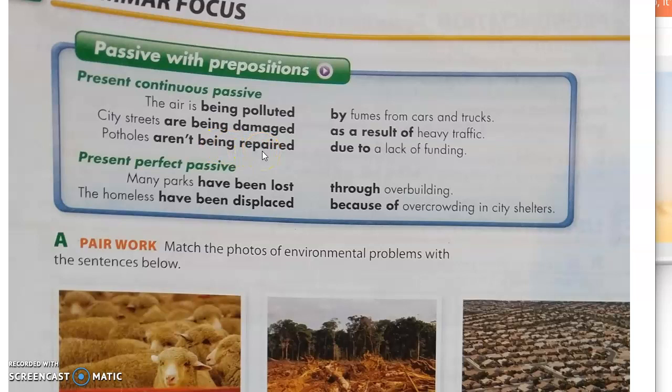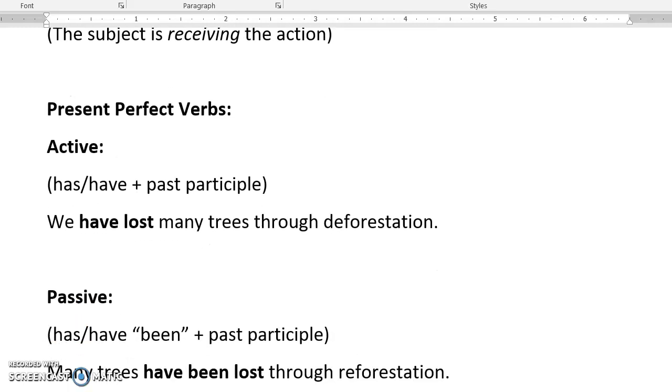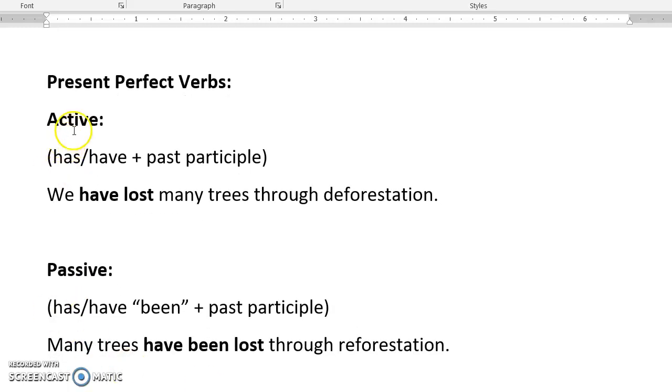Okay, so let's see how to make the present perfect passive. Just to review, present perfect verbs in the active tense use the helping verb has or have, singular, plural, plus past participle. Now we use present perfect generally to describe things that started in the past and are still true now. So in this case, here's a sentence. We have lost many trees through deforestation. So the active verb is have lost.